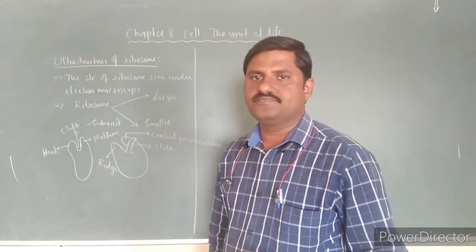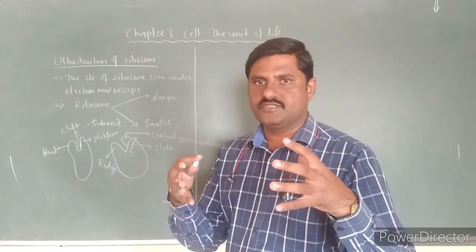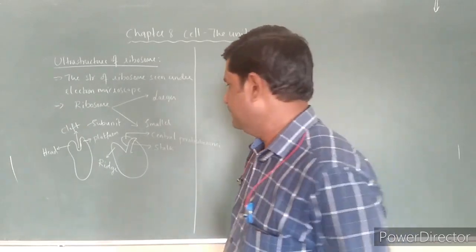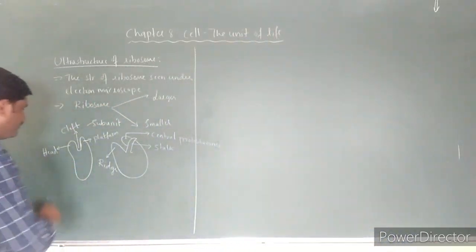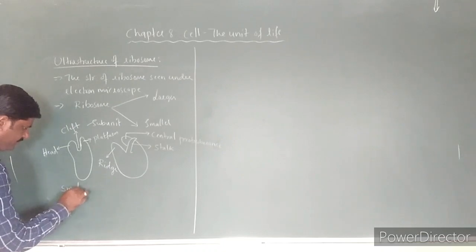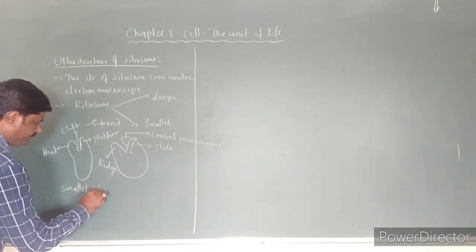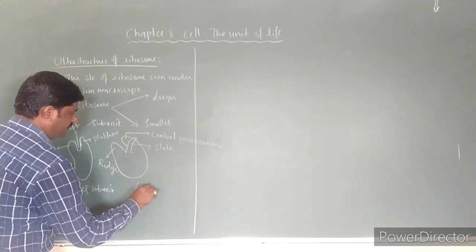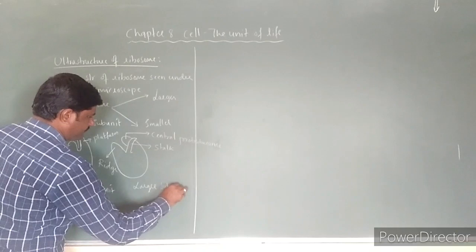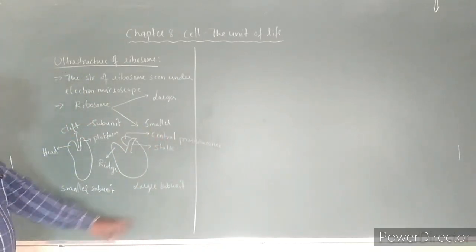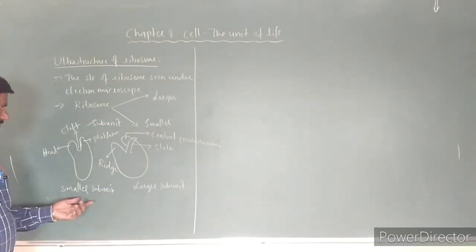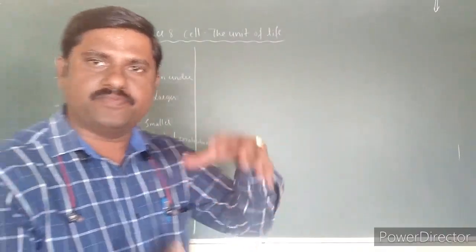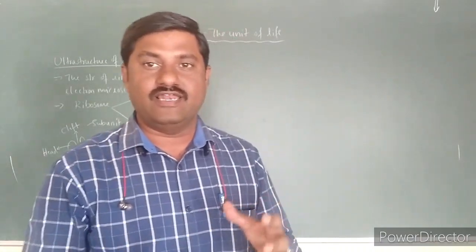These look so complementary to each other. They can fix each other, right? This smaller subunit is fixed over the larger subunit, just like a cap which is fixed on the larger subunit.